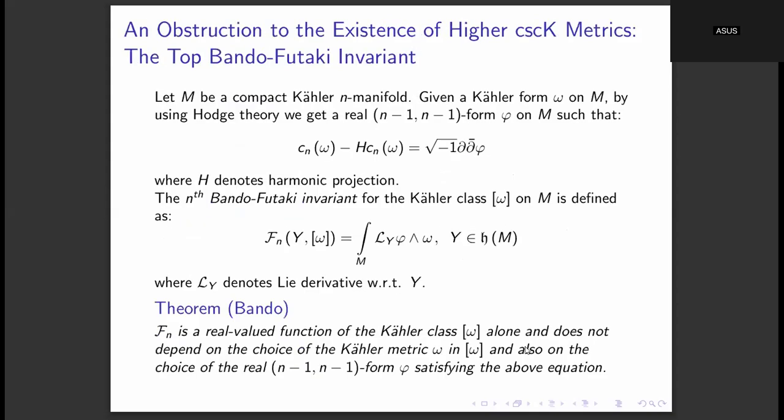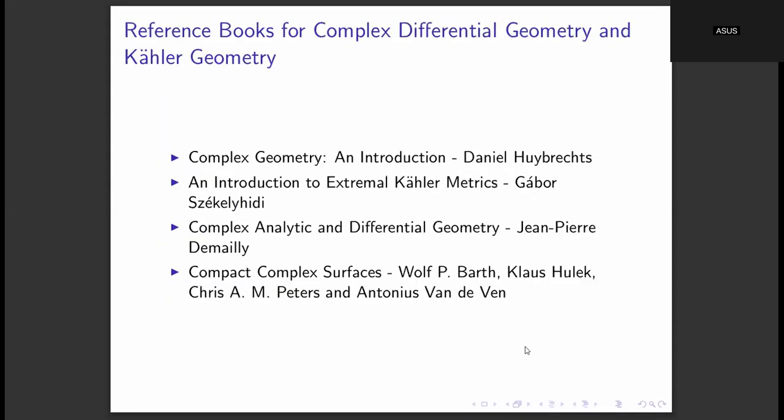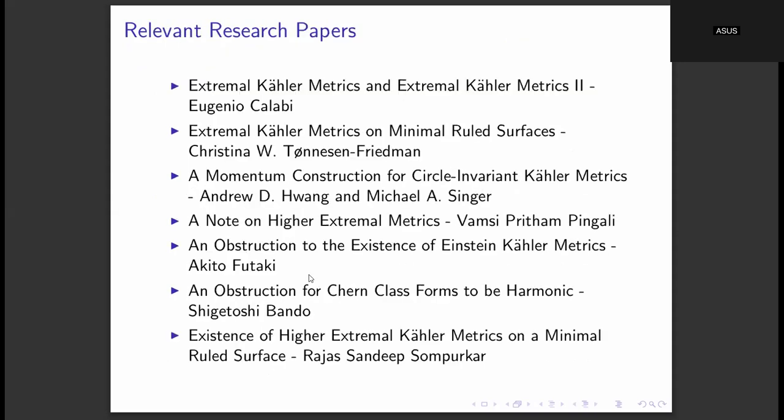This is the book by Barth, Hulek, Peters, Van de Ven. So this book can be referred to on compact complex surfaces.